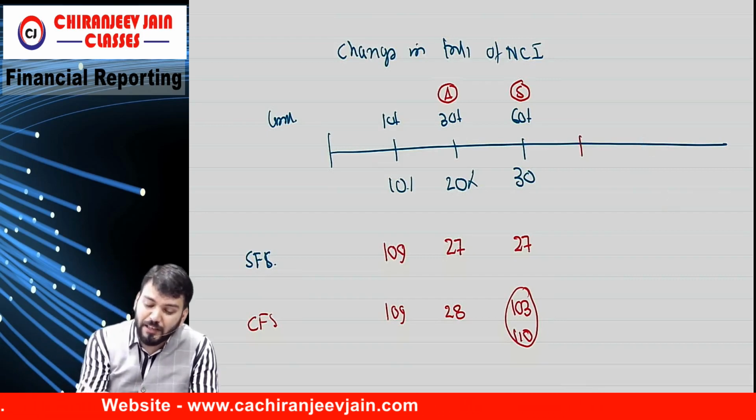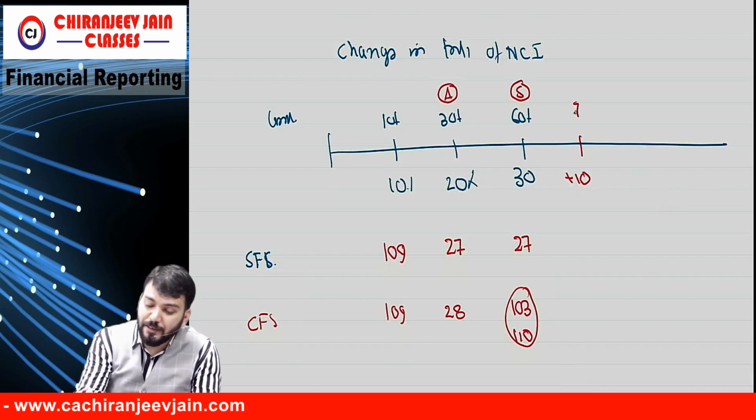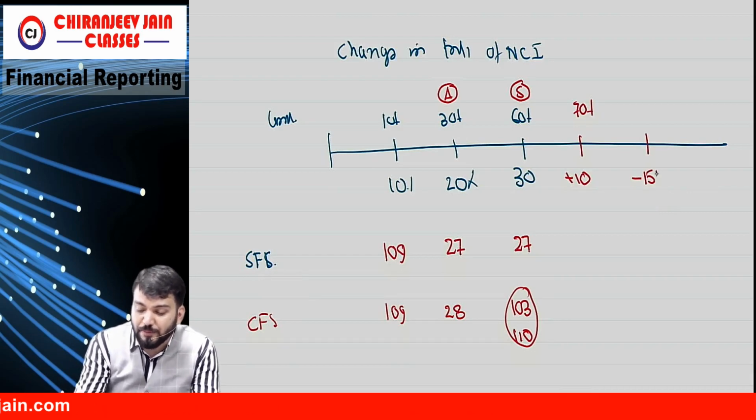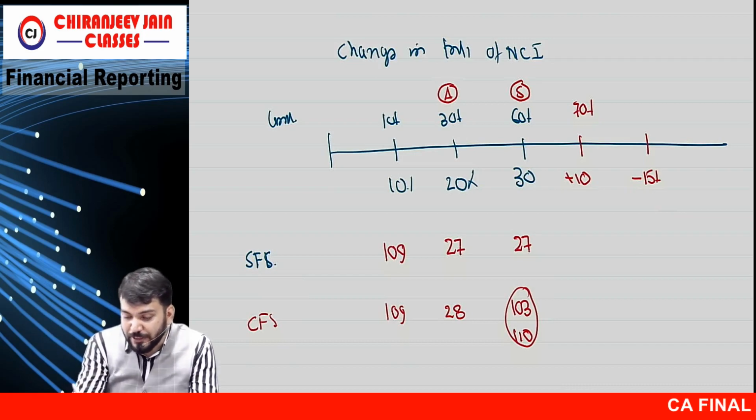Now just try to understand. Once again we purchase plus 10% and it becomes 70%. And after some time we sold, disposed of 15%. So it becomes how much? 70 minus 15.